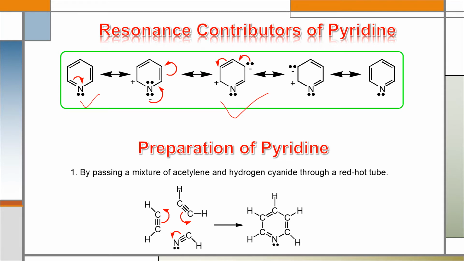Now about the preparation of pyridine. We can prepare pyridine by passing a mixture of acetylene and hydrogen cyanide through a red hot tube. That is, the temperature is very high, around 500 to 600 degrees centigrade. During this reaction, two molecules of acetylene will combine with one molecule of hydrogen cyanide to form pyridine like this.